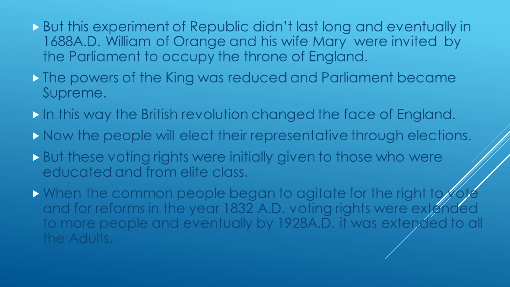So when common people began to agitate for the right to vote and reforms, in the year 1832 voting rights were extended to more people, and eventually by 1928 it was extended to all the adults. When the common people didn't like this discrimination, they started to fight against the parliament of the British. We are lucky that in our Indian constitution, these voting rights from the beginning were given to all the citizens. That's the greatness of our country.